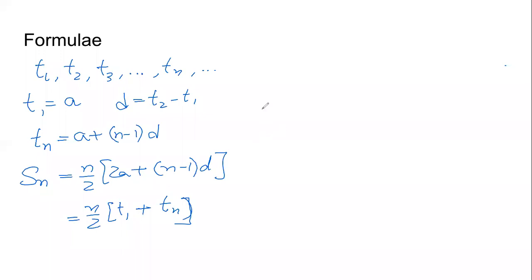So in a way, this is the summary of the chapter. Arithmetic progression with terms, first term, common difference, nth term of the AP, and the sum of first n terms of AP. Of course, there are some special formulae for the first n natural numbers, first n even natural numbers, first n odd natural numbers, all those things. But this is the foundation. This is everything for the chapter. If we know this, if we write this, even in the exam,